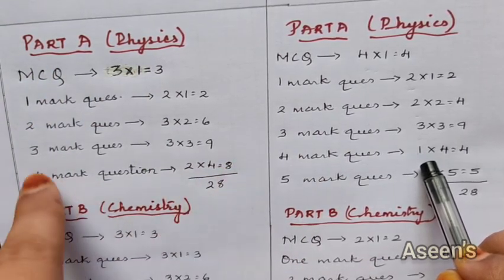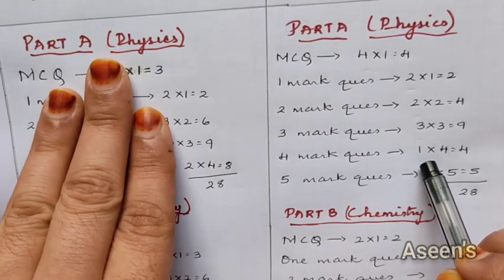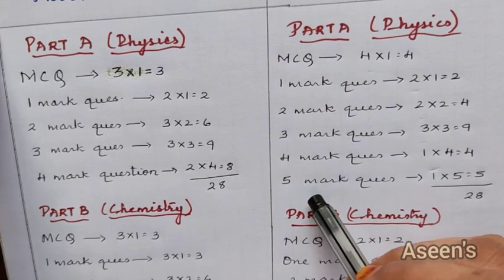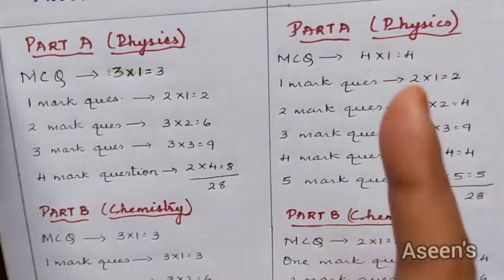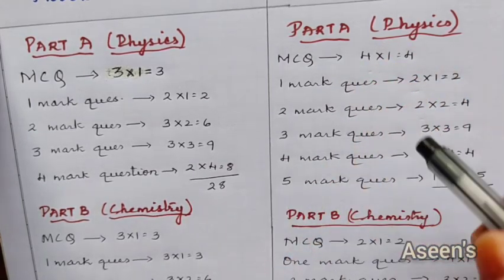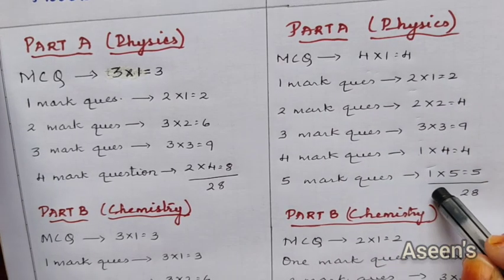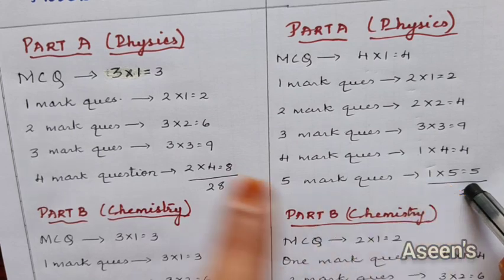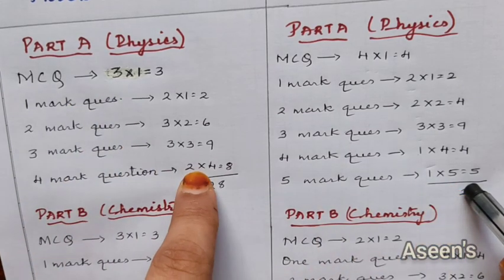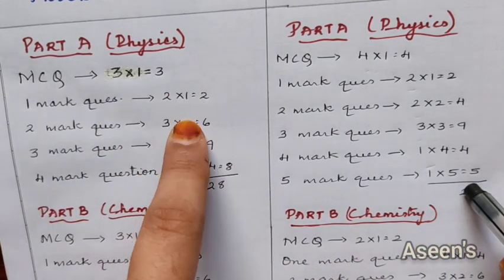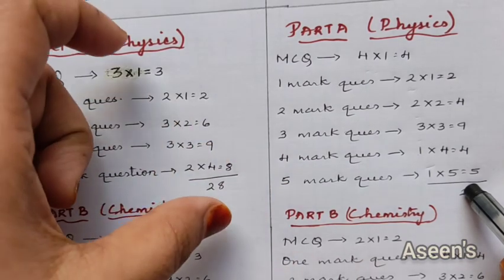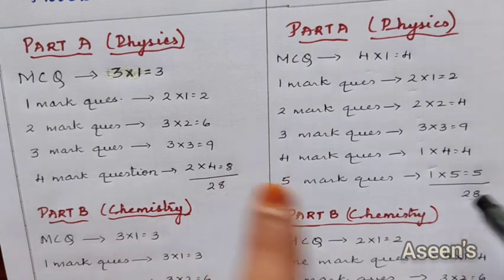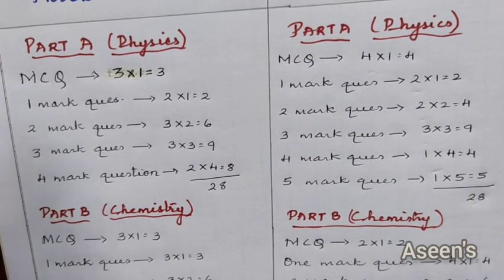Then there is no 5 mark question in the physics portion in model paper 1, but in model paper 2 we have got a 5 mark question, the one sole question which we have for 5 marks. It is coming under the physics part, as you can see here. So we have got an extra 5 mark question over here, whereas in this case we have got an extra 4 mark question and an extra 2 mark question. Totally, if you calculate, here it accounts for 28 marks, and here too it accounts for 28 marks. There are no changes in the weightage.